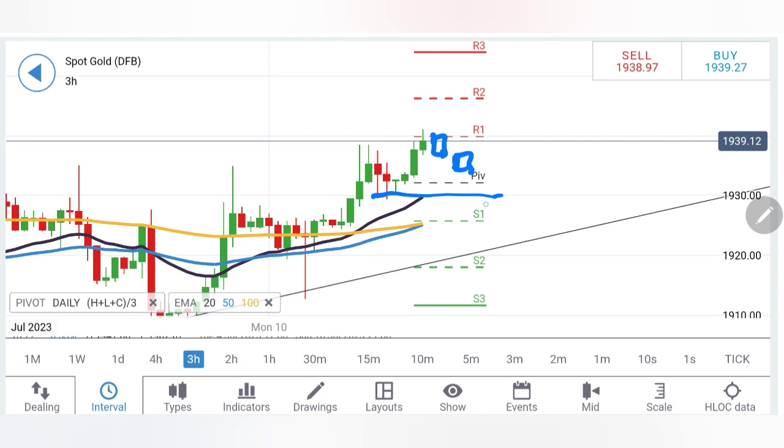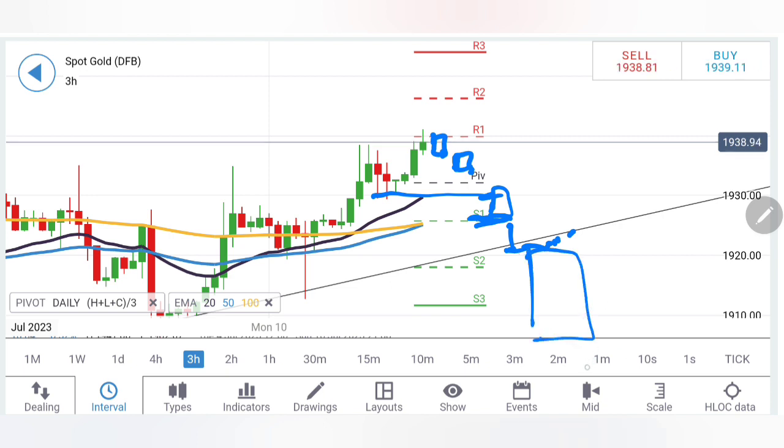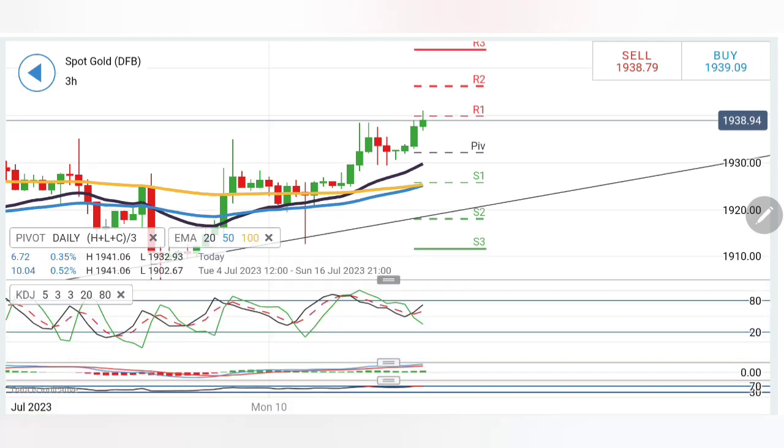Till the time 1930 1928 levels are respected, we will be definitely hopeful of a revival, and then 1924 levels. So remember, yes, you can sell at 1932. However, we have to be careful of 1928 1924, these two levels specifically, and then 1920. Below 1920, then you can say that gold is going to crash on the downside. So till 1932 the chances of revival will exist strong.